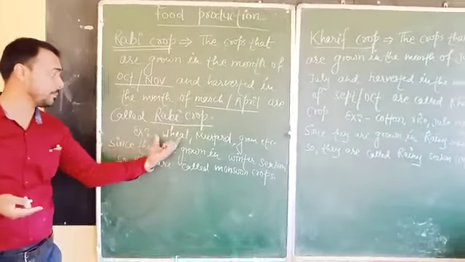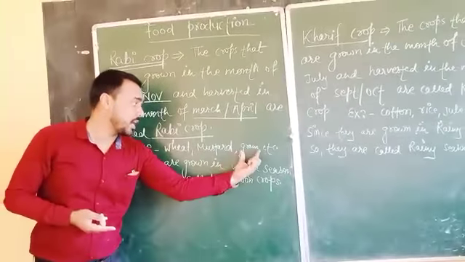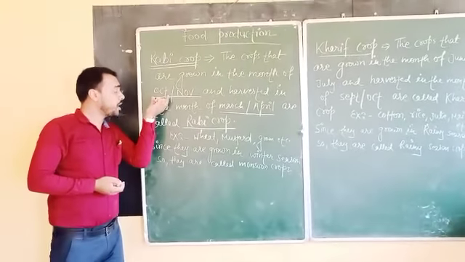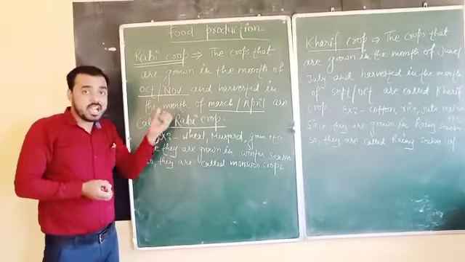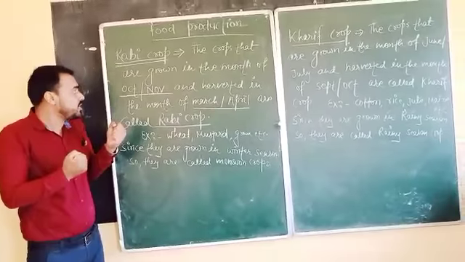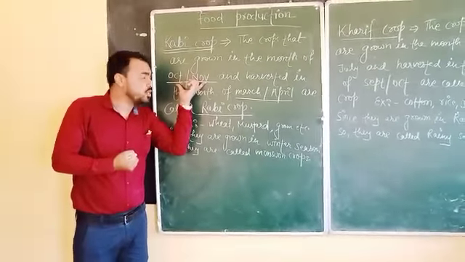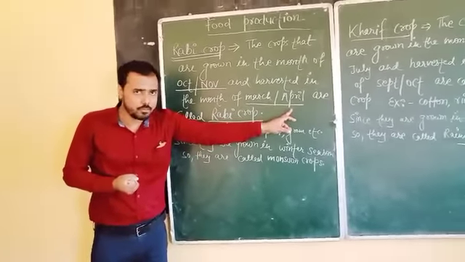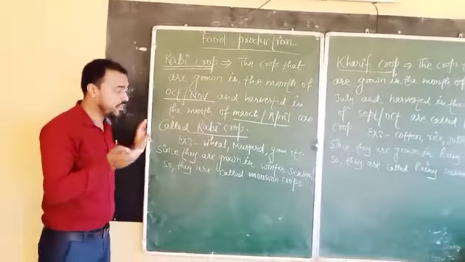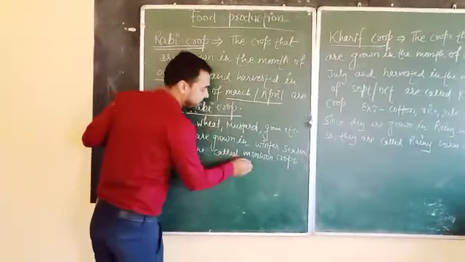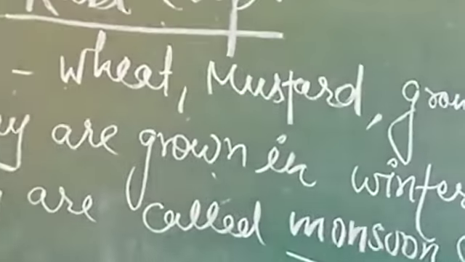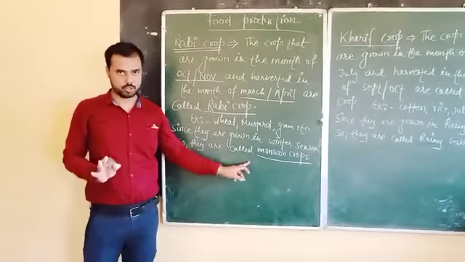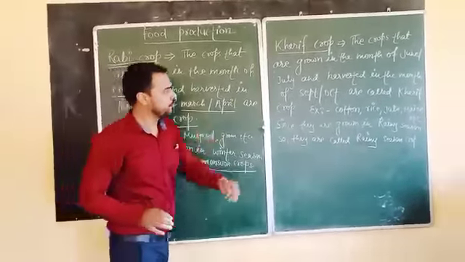Here I have written the examples: wheat, mustard, gram, etc. Now listen to one thing. You are growing the crop in October and November. At that time you feel chilled, cold, isn't it? That is the winter season, and at the end of the winter season you harvest that crop. Because of it, we give one more name to that crop, and here I have written that since they are grown in the winter season, they are called winter crops. Got it? Now move to the next topic.